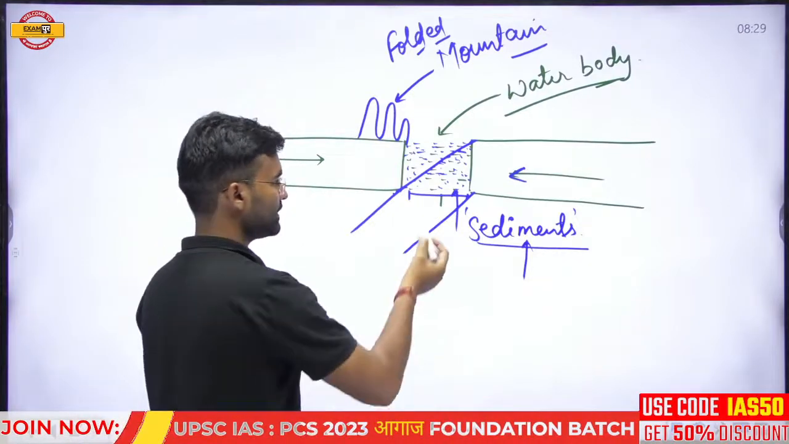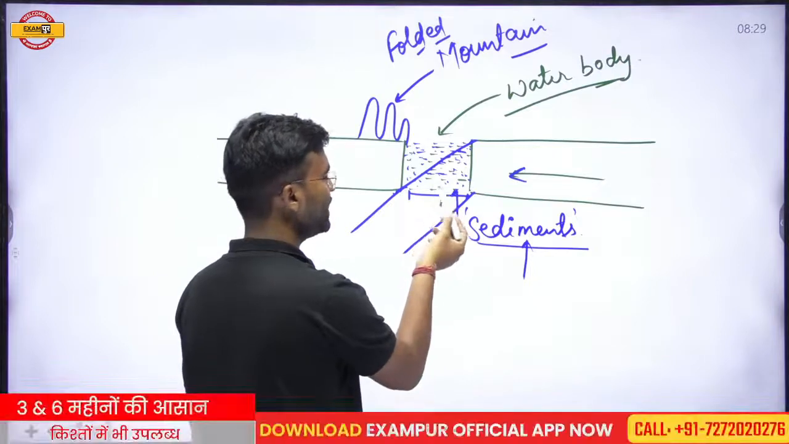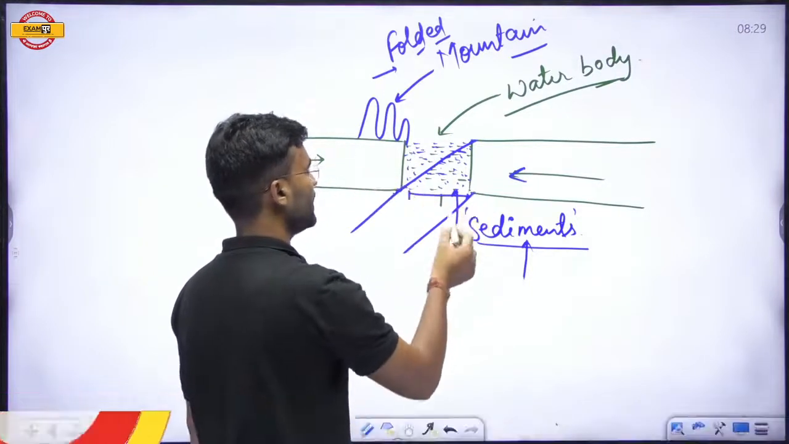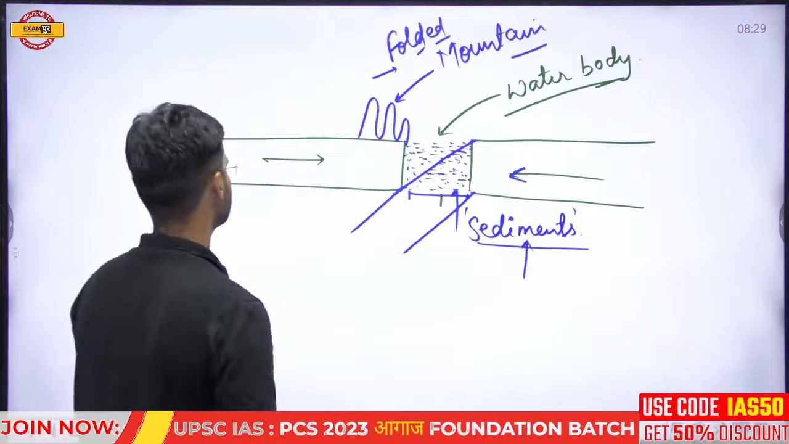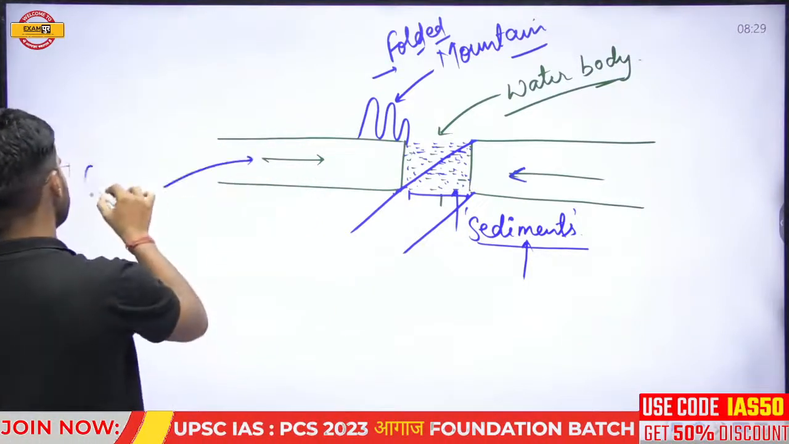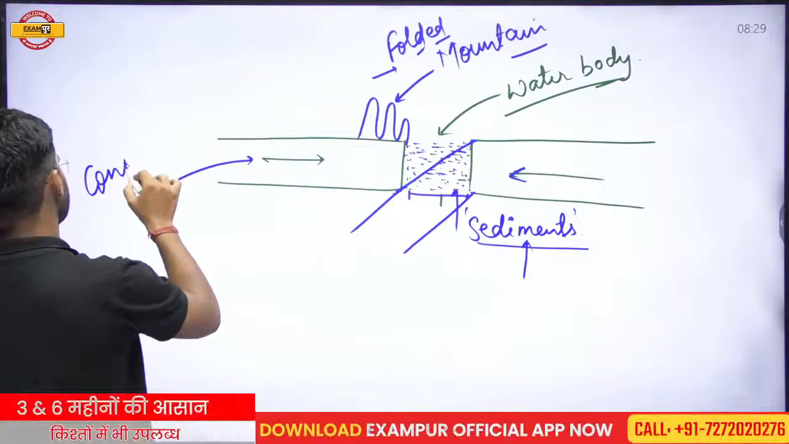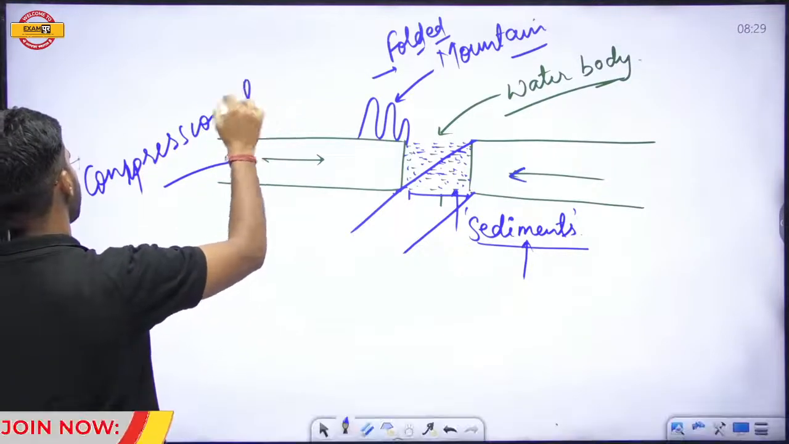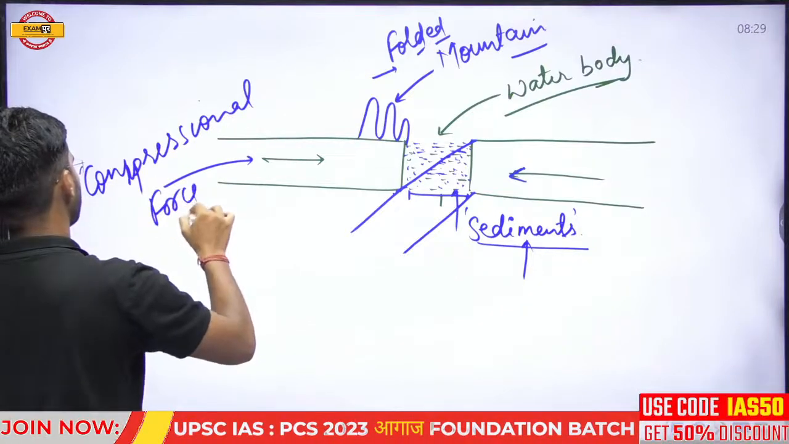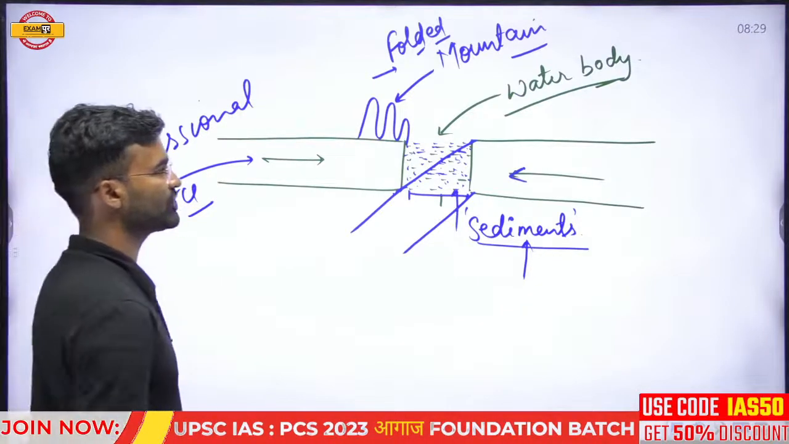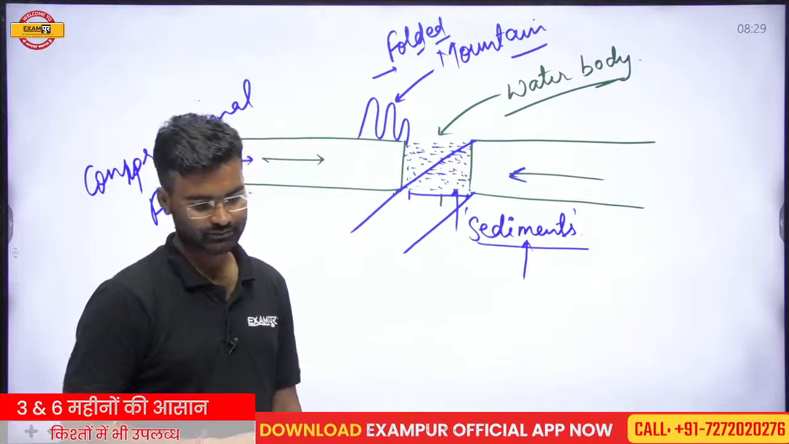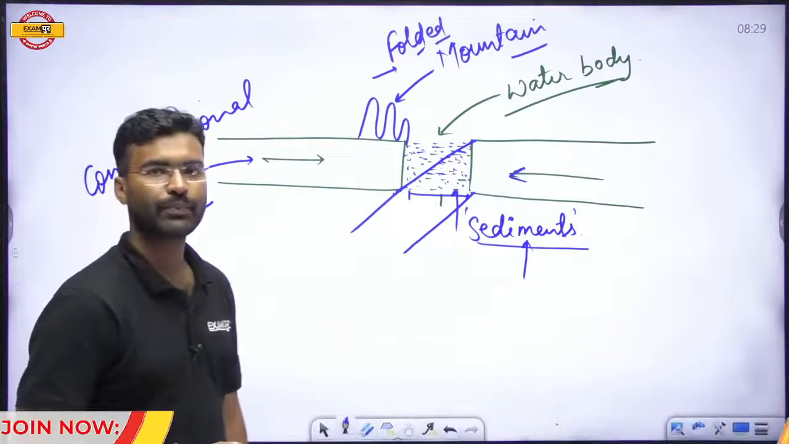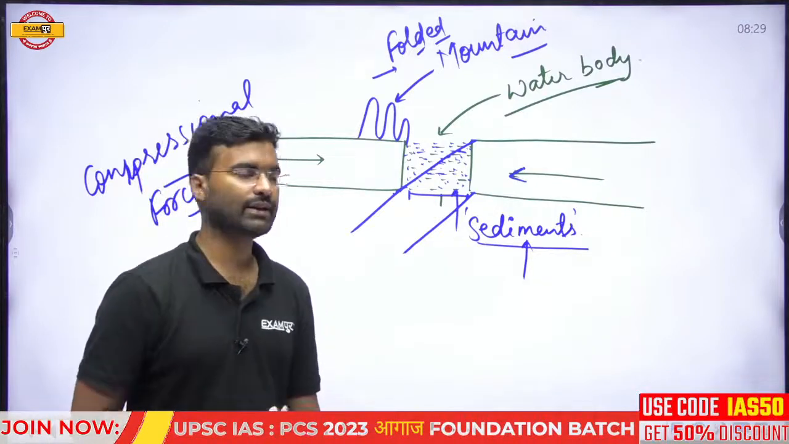Okay, so the sediment of this water body is converted into the folded mountain due to the compressional force, the force which is acting on it. That force is called the compressional force. Okay, the first thing is clear.